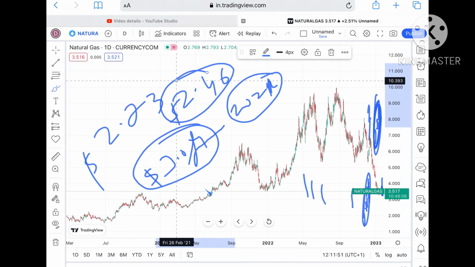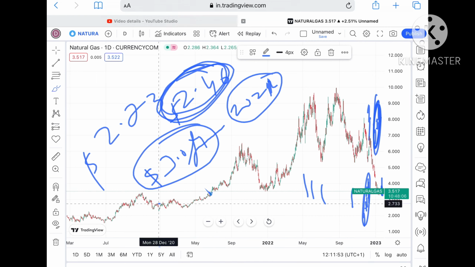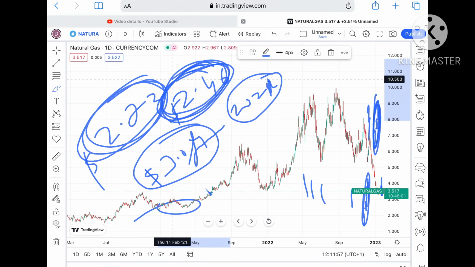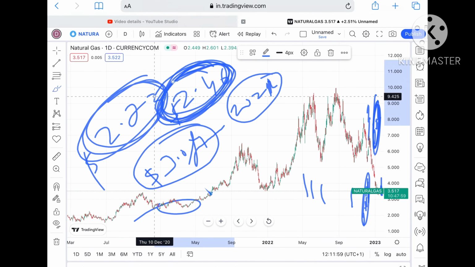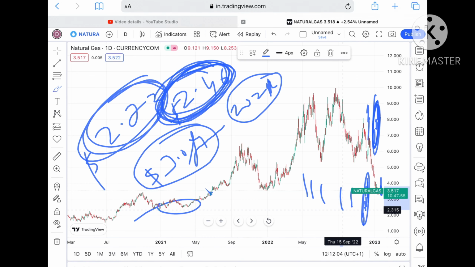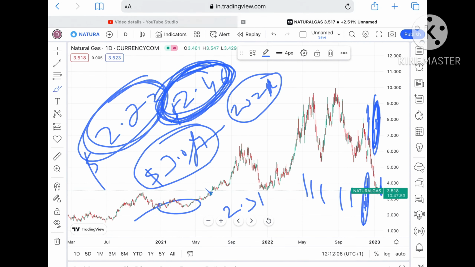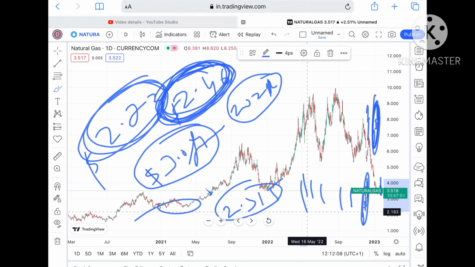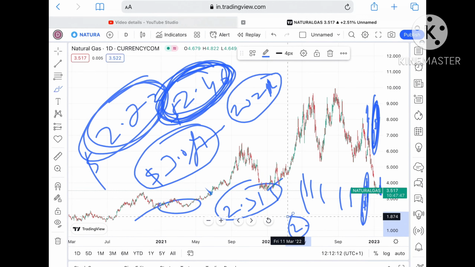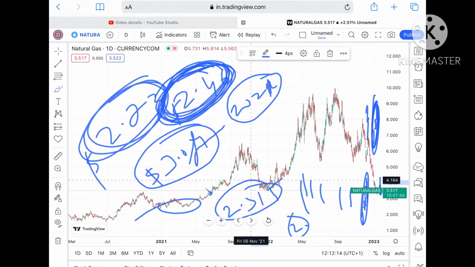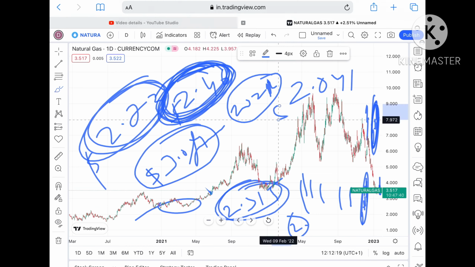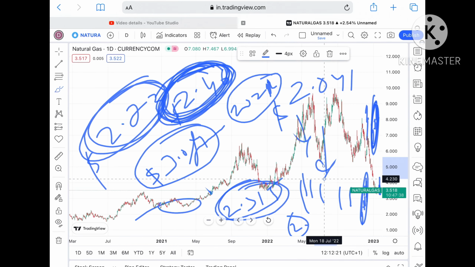This $2.46 is a weak support. Keep that in mind. Once the price falls below this level, we can see a level of $2.46. This $2.46 is a weak support. So chances are very high that it can fall further down towards a level of $2.315, and from there it can fall further low towards a level of $2. So you have to keep that in mind. Once it falls below this level, chances of touching 2.31 are there, and from there we can see a level of $2.041, and then further low if the price falls below this particular level.